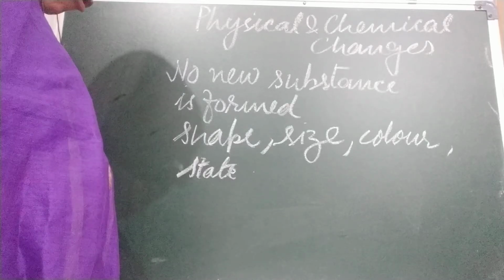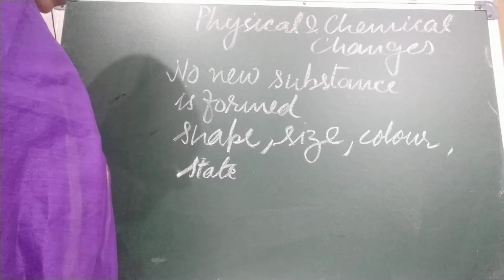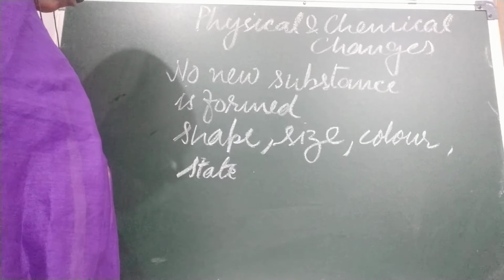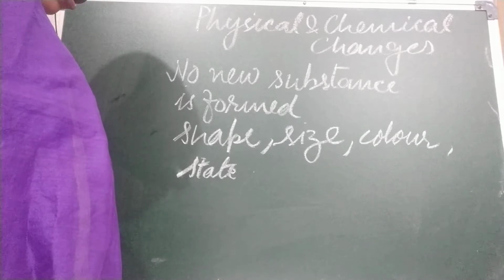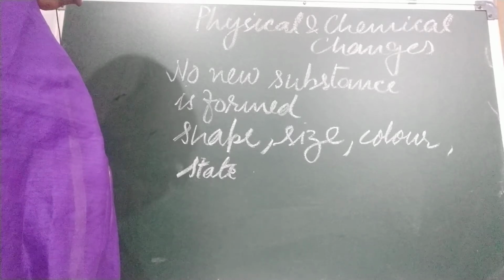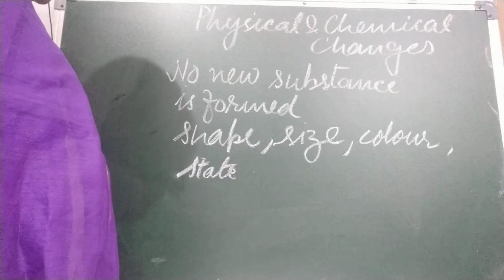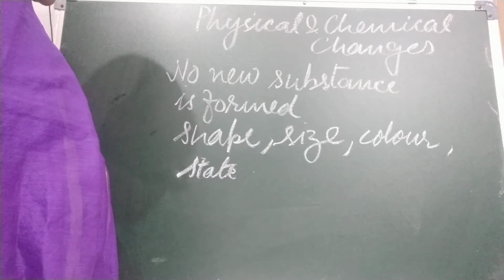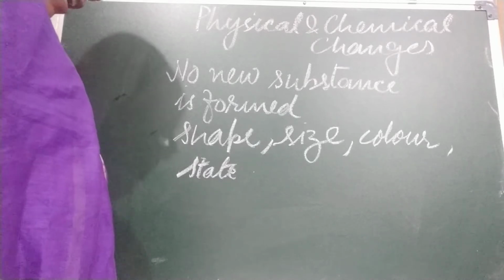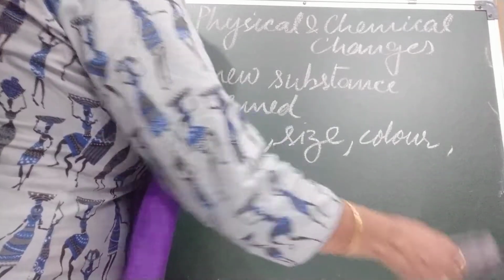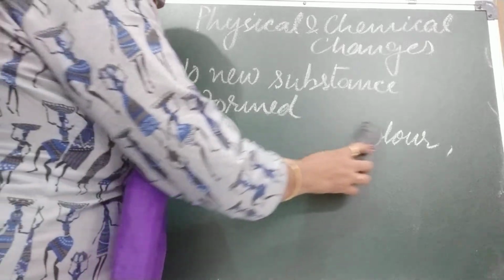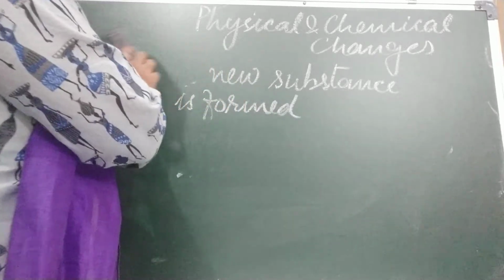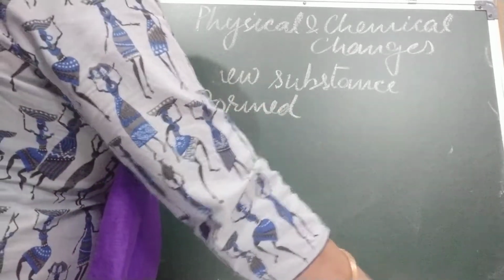Examples: freezing of water, melting of ice or melting of wax, tearing of paper, and boiling of water to form steam. All these are examples of physical change. Now we are coming to chemical change. Now children, in chemical change, a new substance is formed.